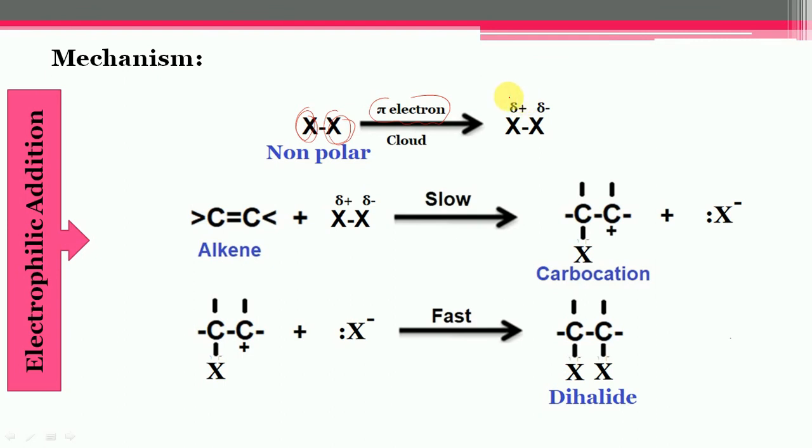So one end of the halogen acquires the positive charge and the other end acquires the negative charge. So it is the polarized halogen molecule.